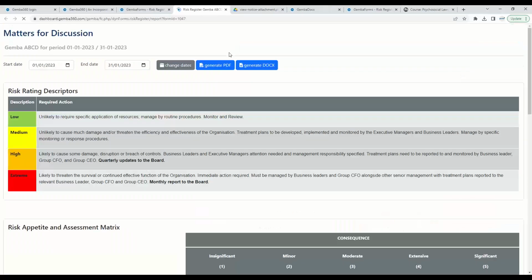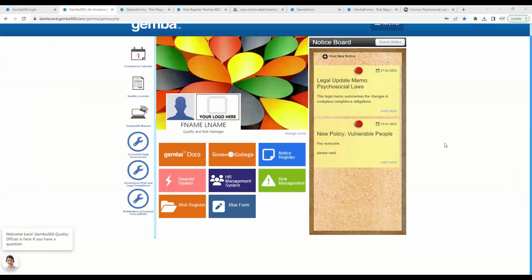And of course, be able to produce board reports by simply clicking on the board report button, and you can either generate a PDF or Word document and export it out of the system. So those are the legal resources that you have access to use within your agency.